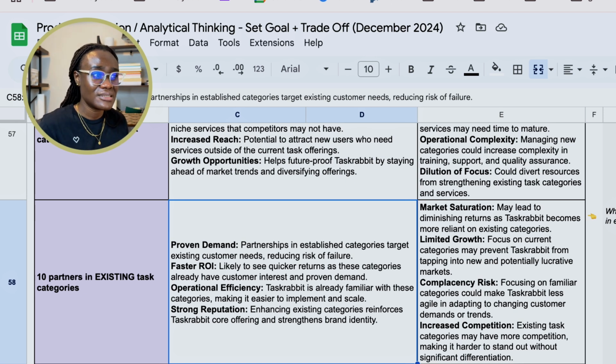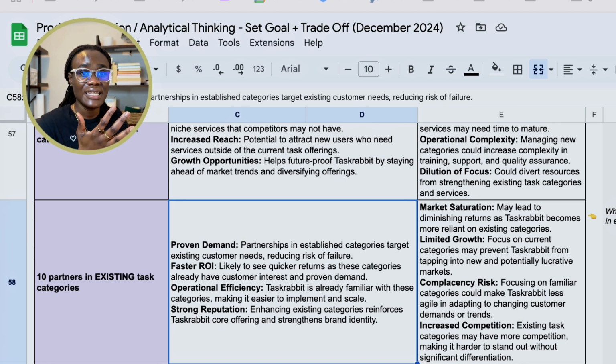The disadvantage is that there might be a market saturation that leads to diminishing returns, because there's already a lot of taskers in those categories. There's already a lot of businesses that offer services in those categories. So the growth may be limited for TaskRabbit in that area, and there's a complacency risk that, oh, we're already used to this. So those are the disadvantages of investing in 10 partners in the existing categories that TaskRabbit currently supports.